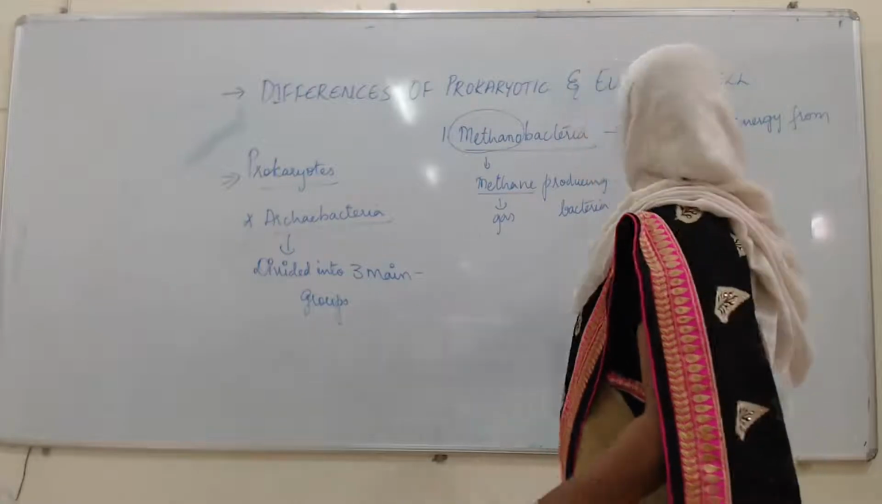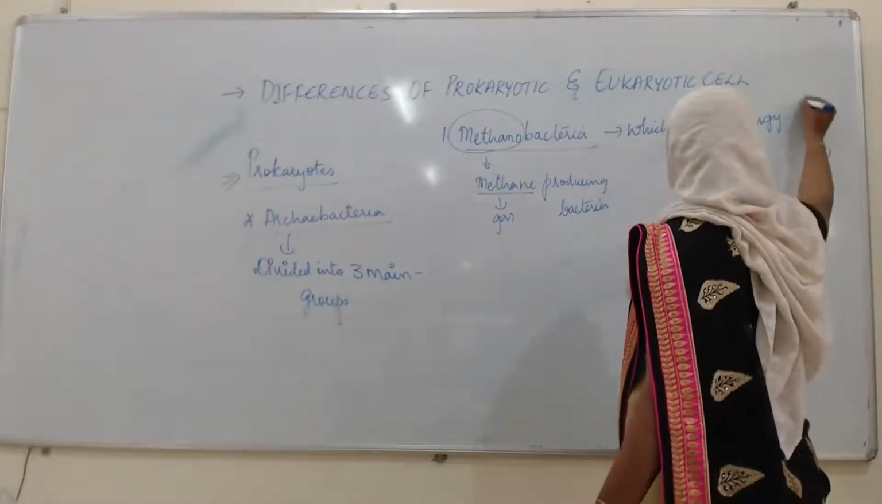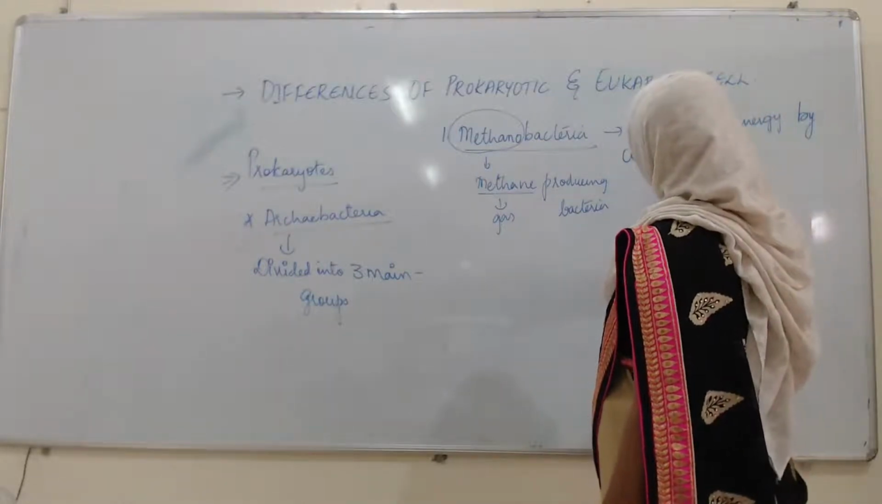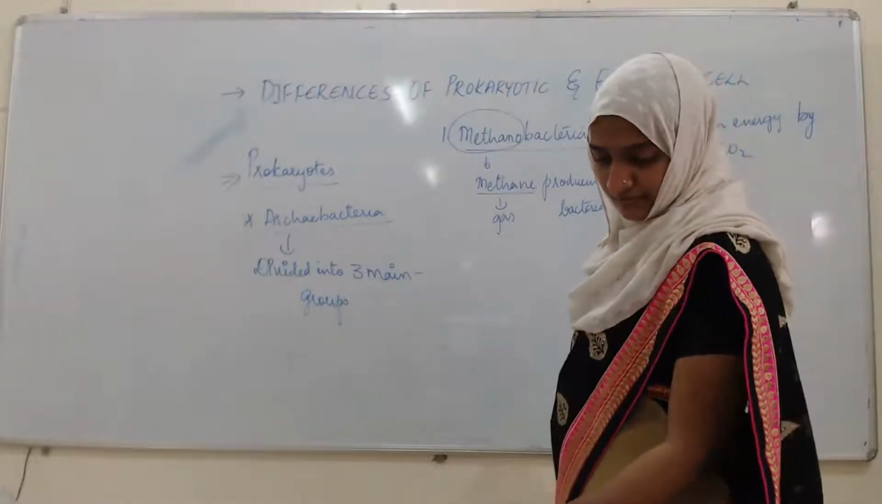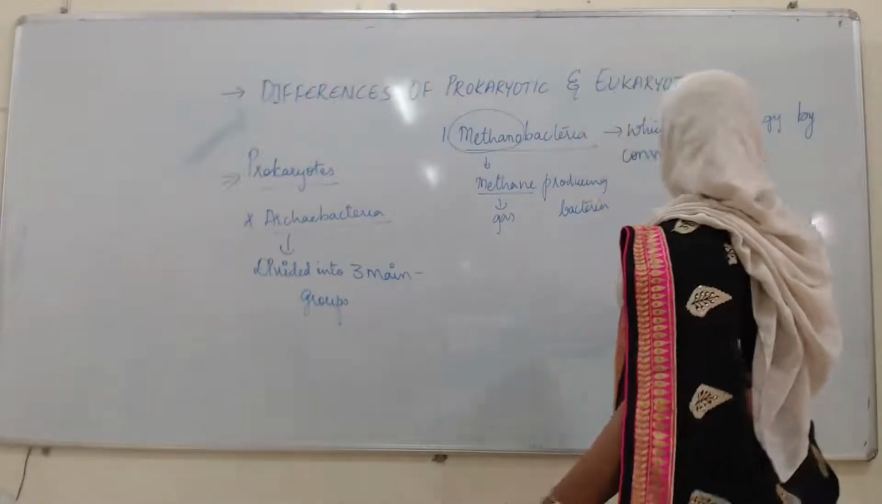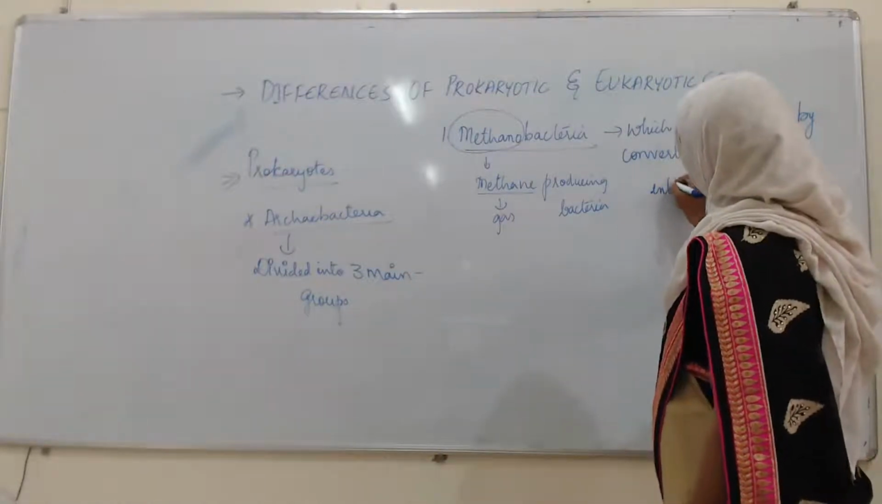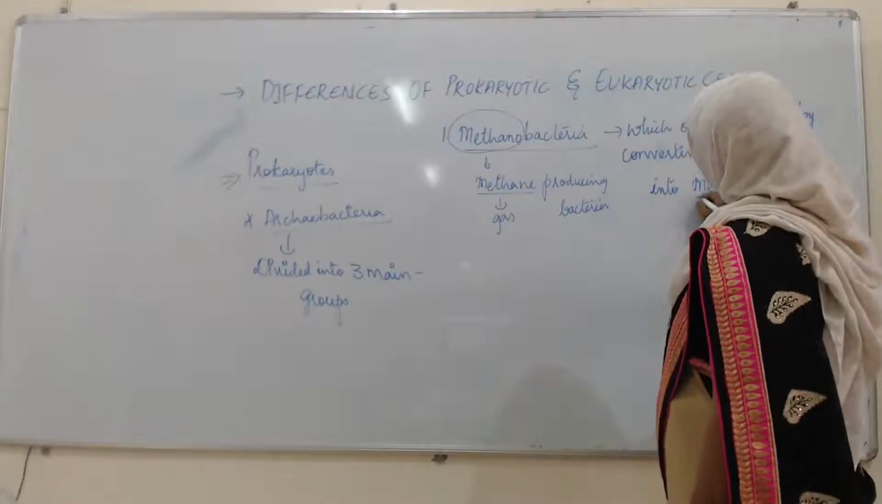Energy by converting carbon dioxide and hydrogen into what? Into methane. That bacteria is known as the